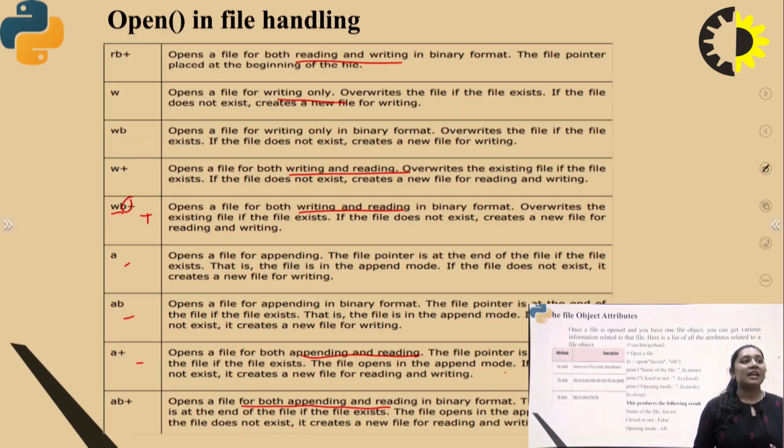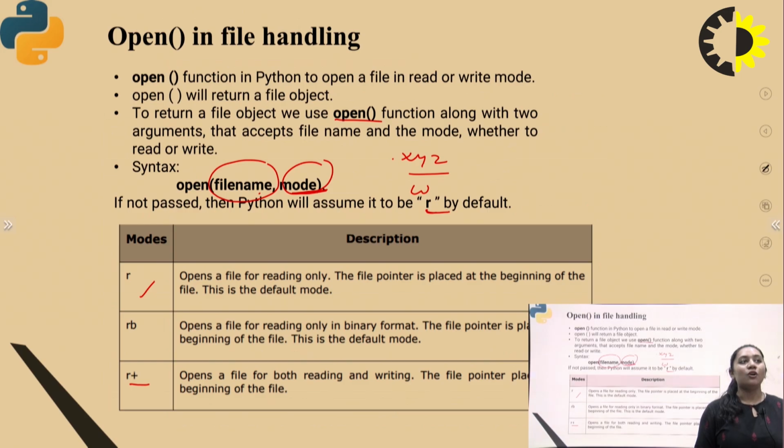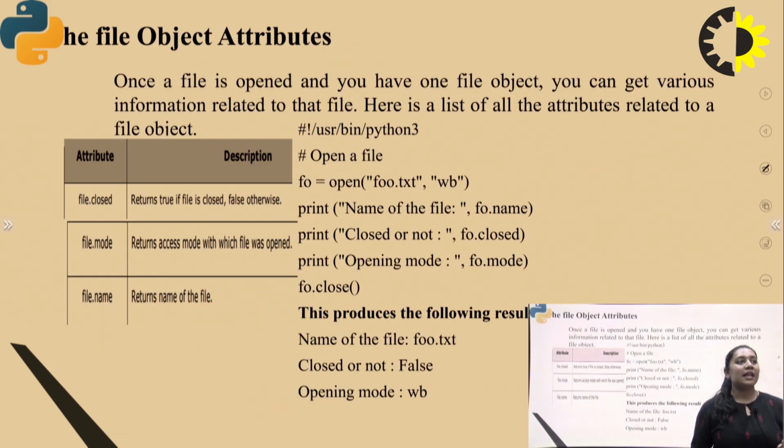Now the file object attributes. Previously I discussed the file handling operation and the modes that are present in the Python programming language. A few modes were there, right? I have discussed them. Next is the file object attributes. So what are file object attributes? For example, if you open a file, then you have a file object, so you can get information related to the file. Here are a few attributes present in the Python interpreter.